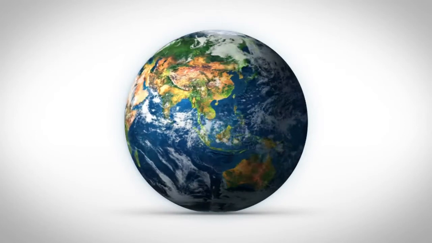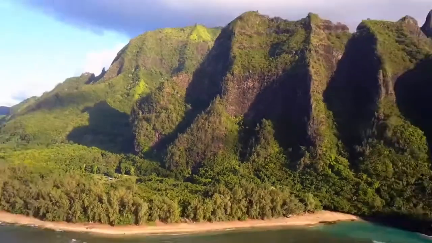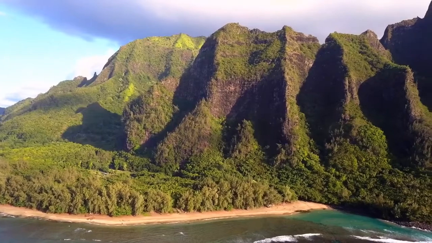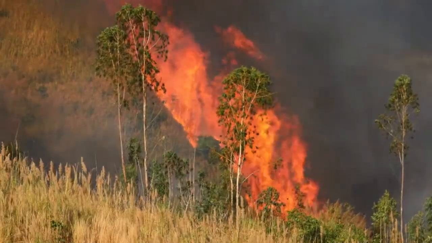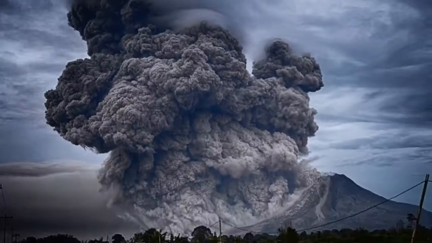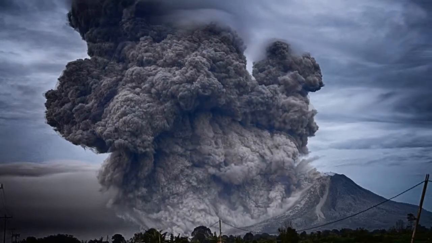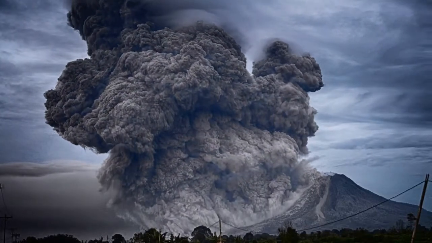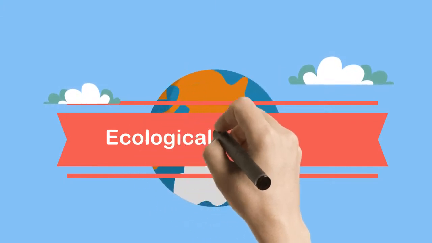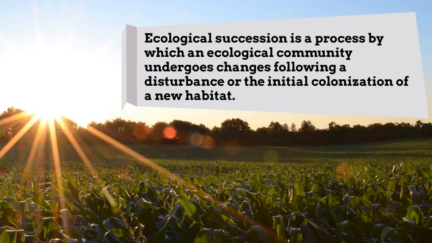Our world is constantly changing. New islands are being created, fires burn in forests, volcanoes explode and destroy areas. Nothing remains the same, and habitats are constantly changing. Ecological succession is a process by which an ecological community undergoes changes following a disturbance or the initial colonization of